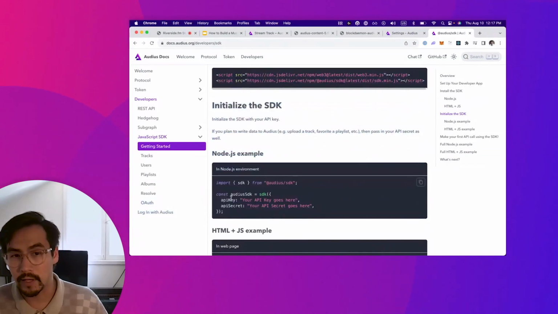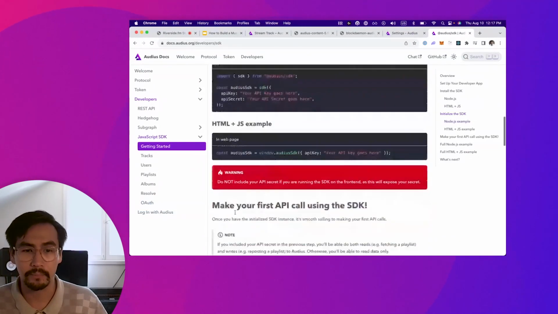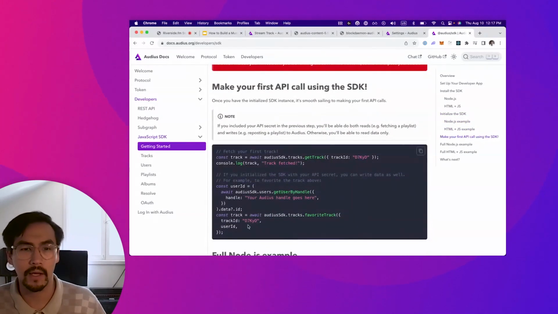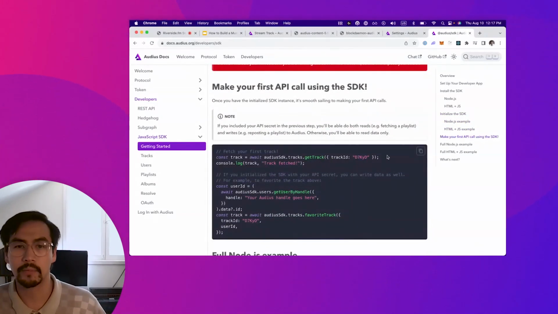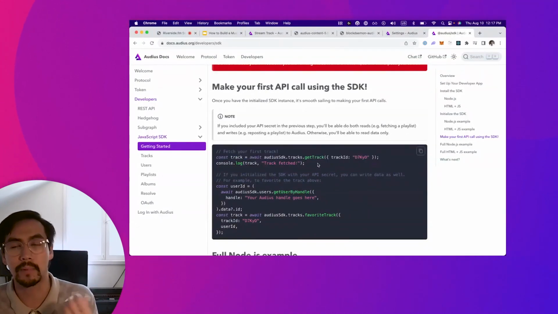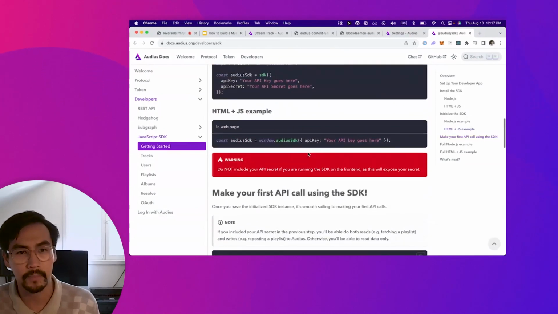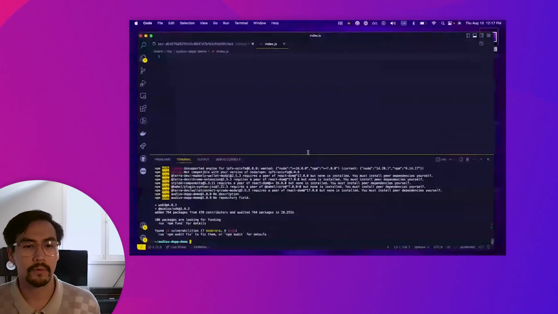I'm going to initialize it with that API key and secret that we provided, and then I'm going to start using it. So making our first API call with the SDK, we can do something very similar to what we did before. We can say get track and give it an ID. And we can try to do this first and paste in that ID of the number one song that's trending on Audius right now. See what we're doing? Great.